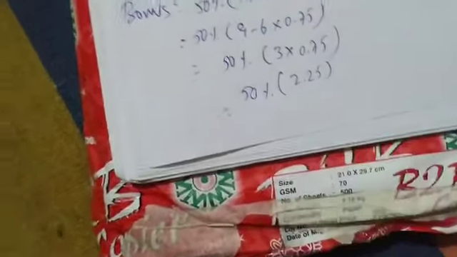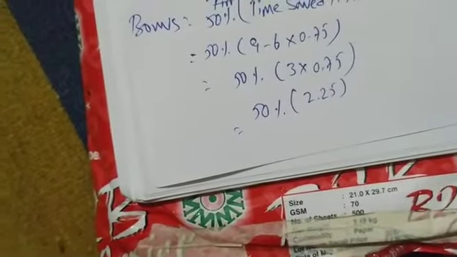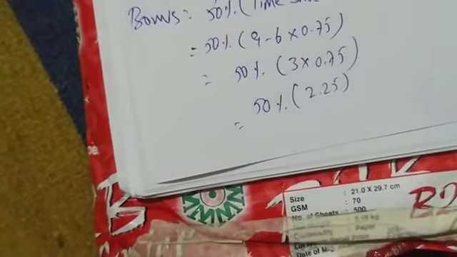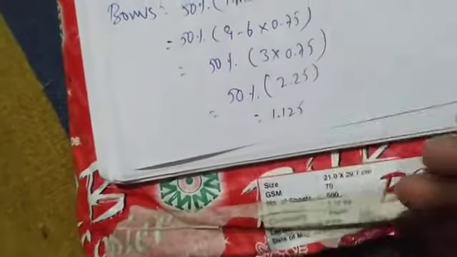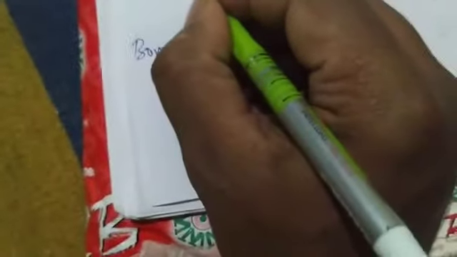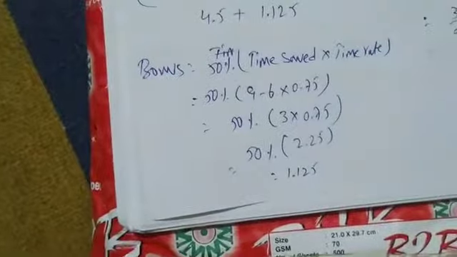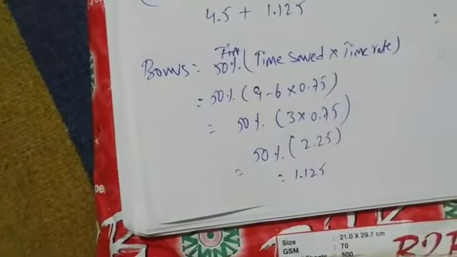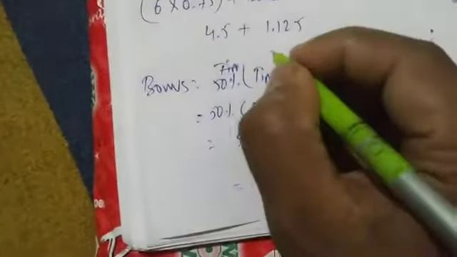So 2.25 into 50% gives 1.125. So we add 4.5 plus 1.125 and get 5.625.